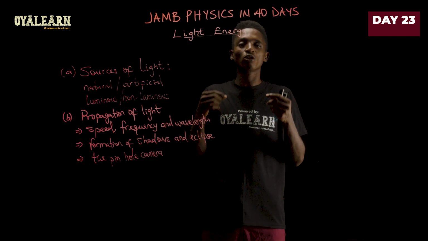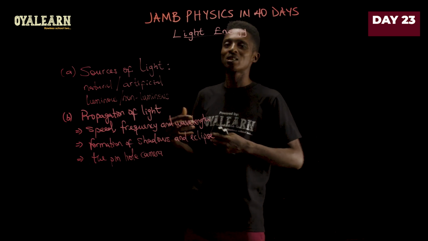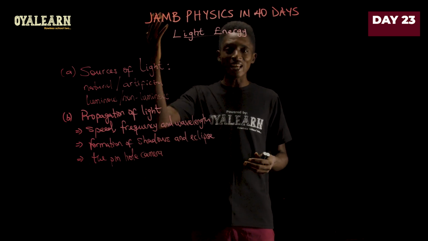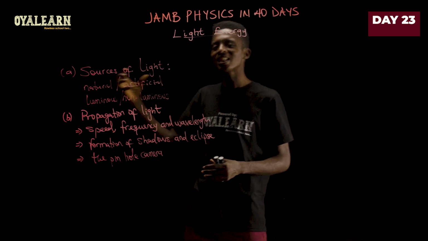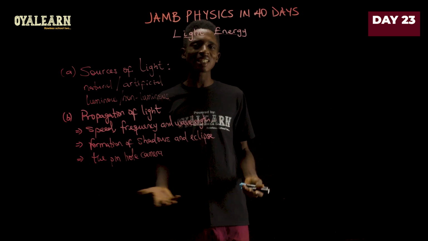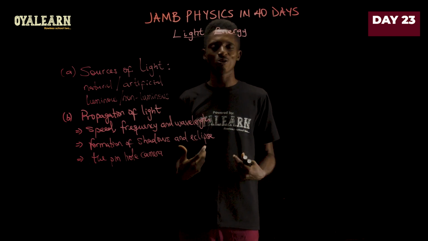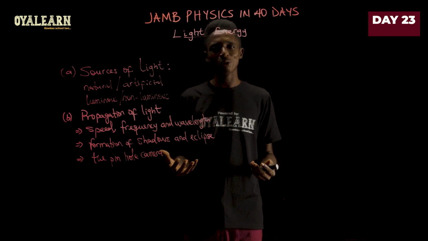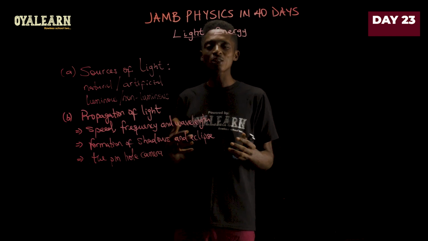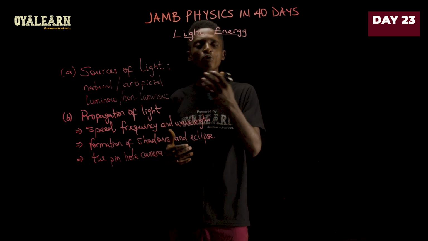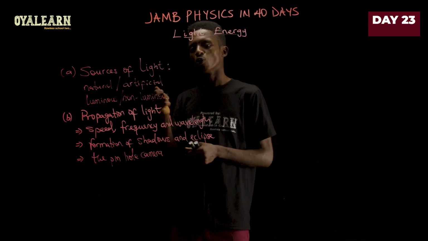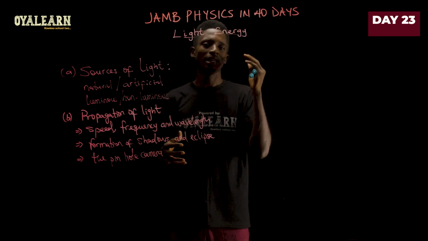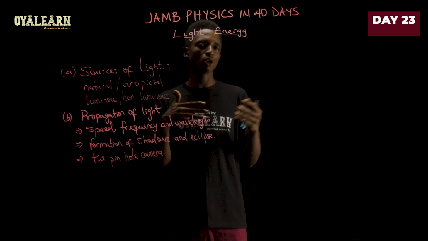That is why you see the moon during the night time. It is actually there even during the daytime. But the reason you are not seeing it is because the light from the sun is brighter than what the moon can reflect to you. That's why we do not see the moon during the day. But at night, when the sun is away from us, we are able to see the reflection of the sun's energy because of the moon. So it does not produce its own light. It is a non-luminous source.